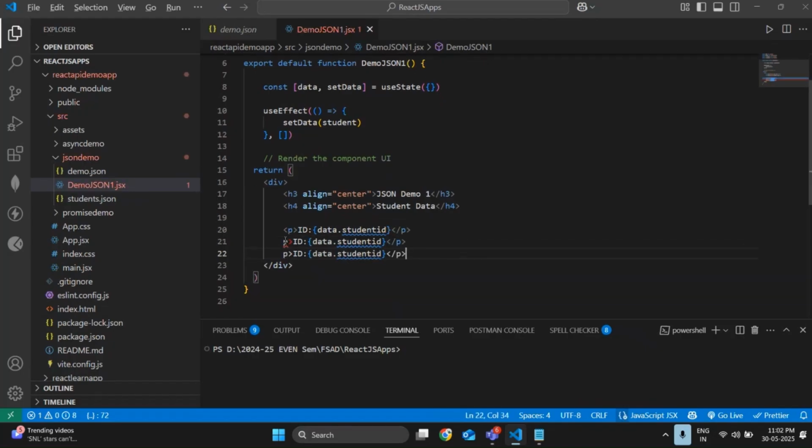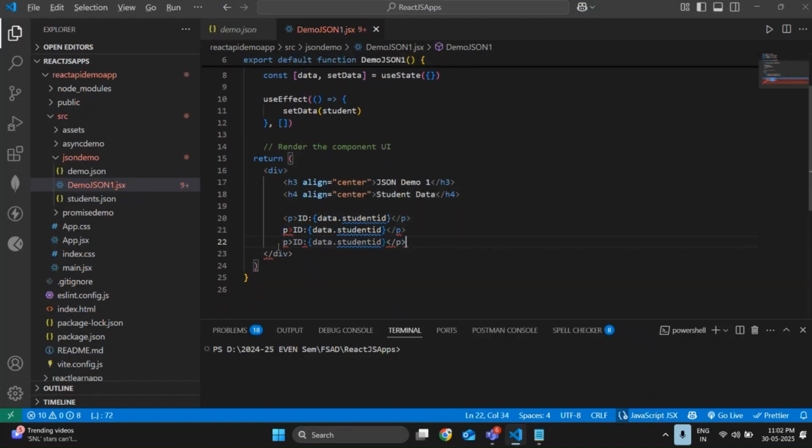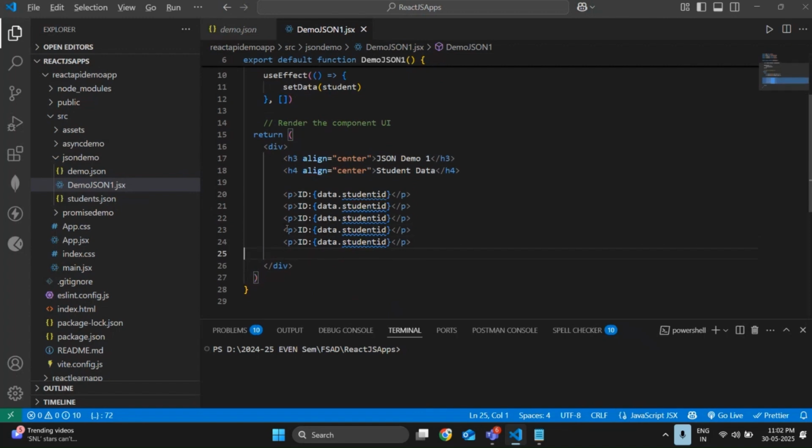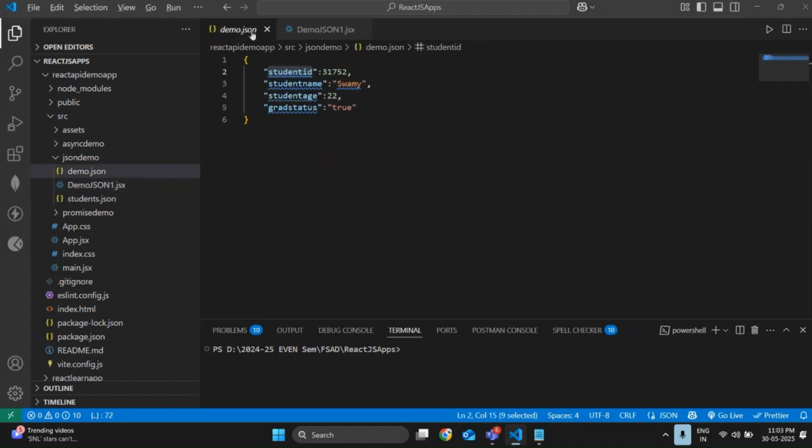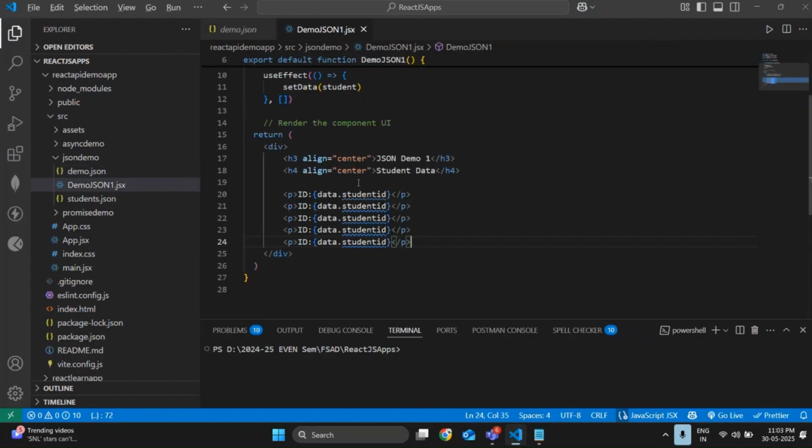Done. Next, copy this for next. Sorry. So let me copy clearly. So done. So what is next? Student dot, so let me copy from here directly. Student dot name. Instead of student ID, let me use student dot name. Instead of ID, let me use name directly. Name. Done as of now.